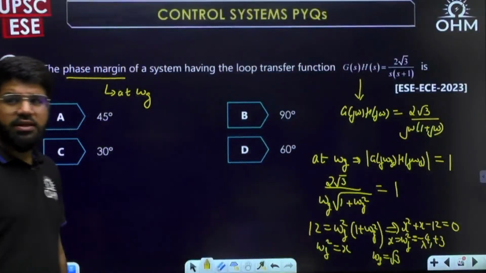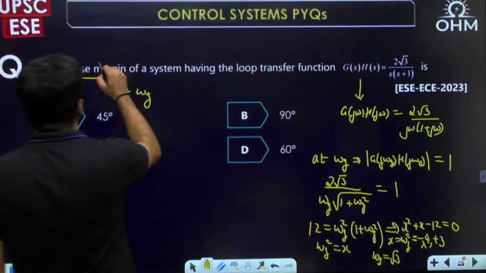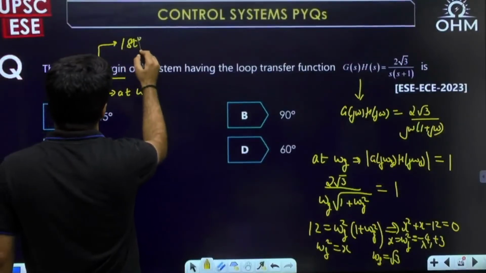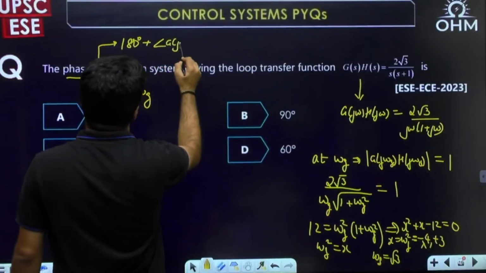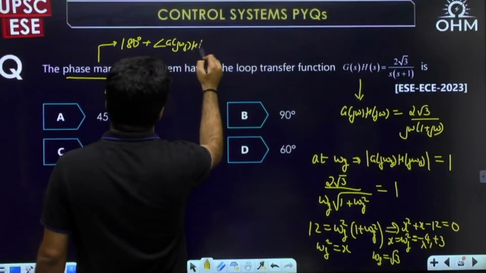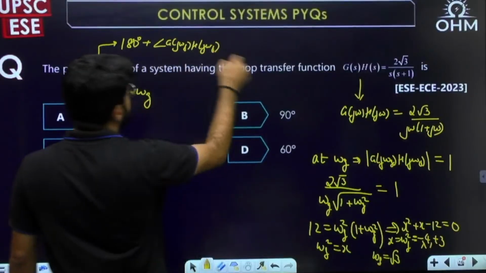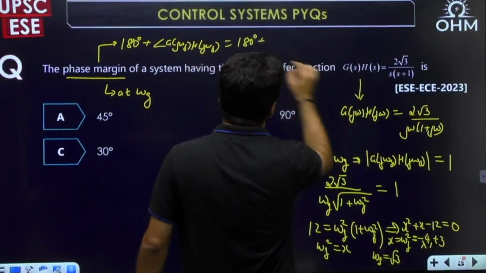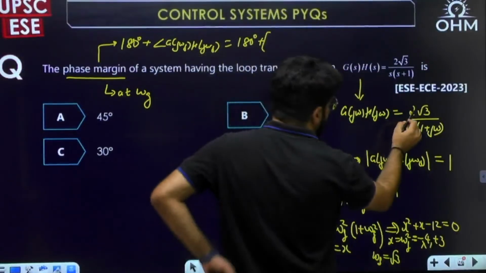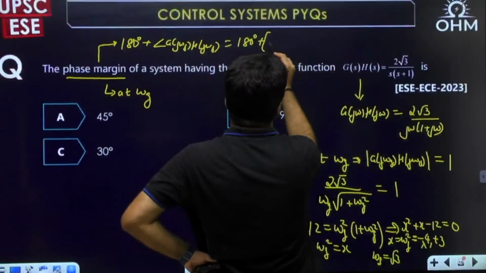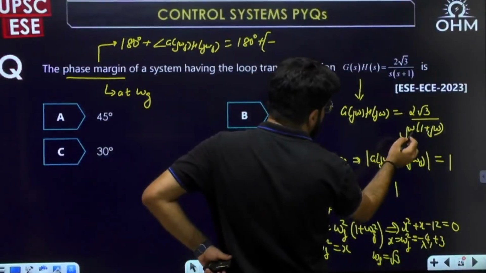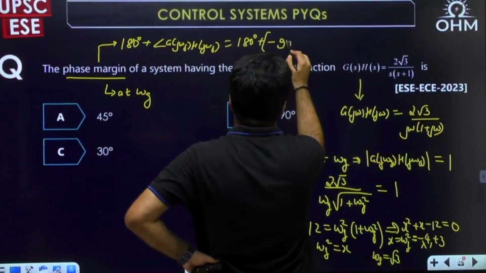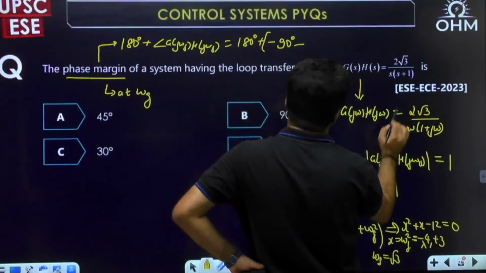Sai Vikas and Charan Raj have the answers already. Now, phase margin is given by 180 degrees plus the angle of G(j omega g)H(j omega g). So 180 degrees plus the phase at omega g. Now you see, the numerator is a positive real number. For the denominator, we subtract. The first term in the denominator is pure imaginary, so 90 degrees. Again, a denominator term means minus phase.